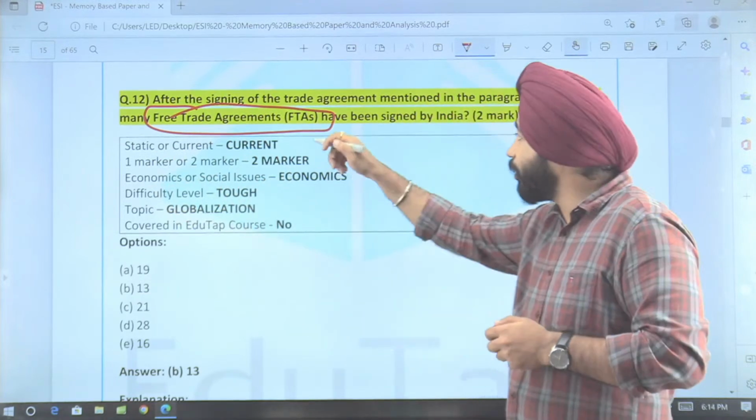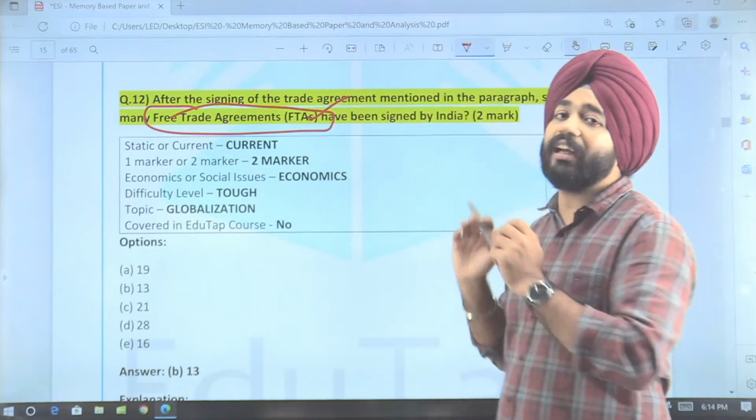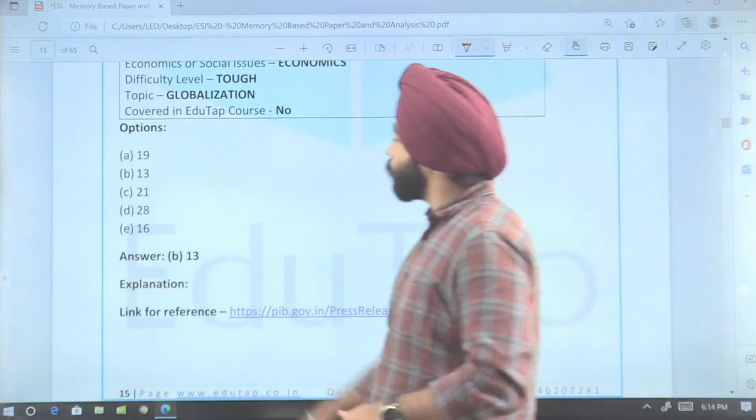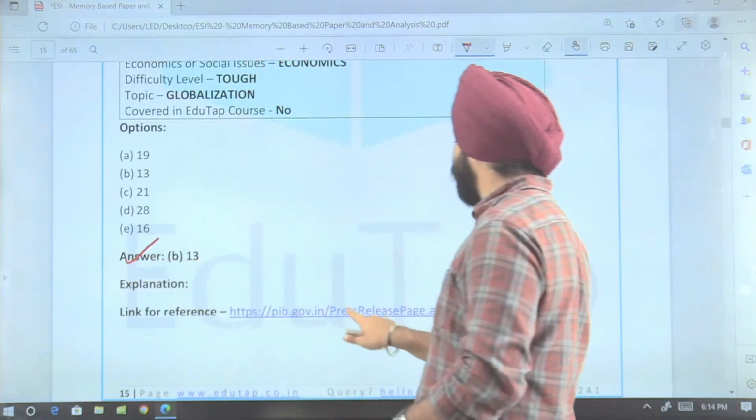A link had come in PIB on the free trade agreements. Okay, from here they have handpicked the question. So how many free trade agreements have been signed? If I say, the answer here is option number 13. Now if you look at this link here,